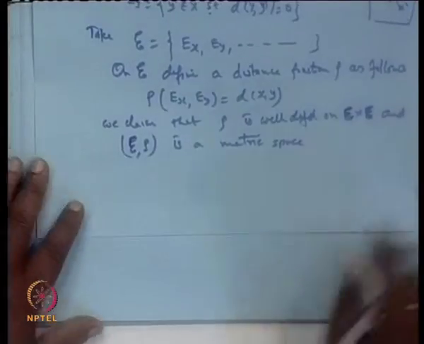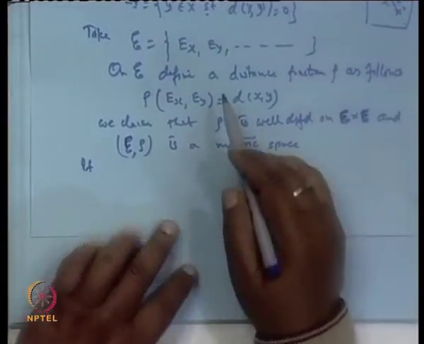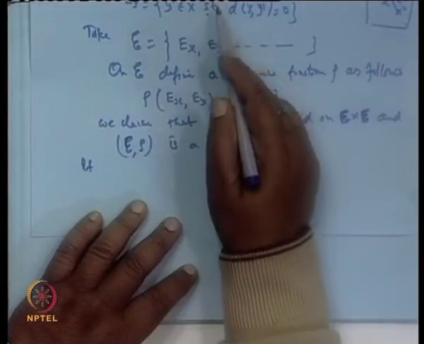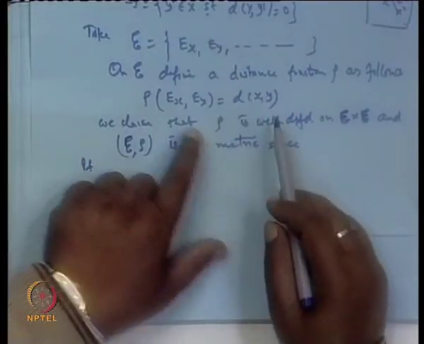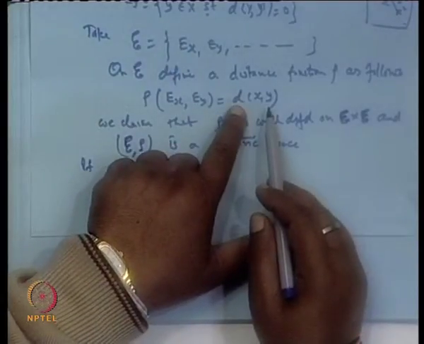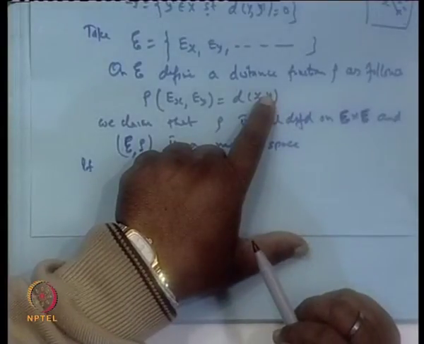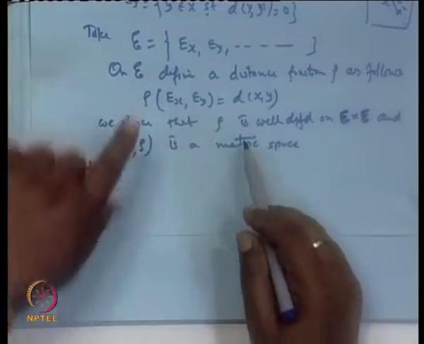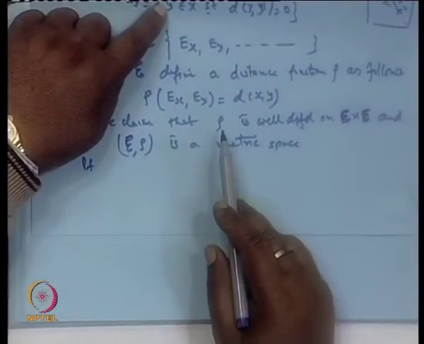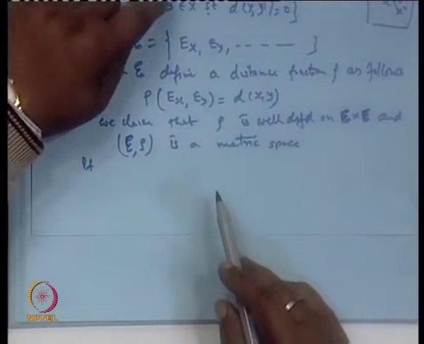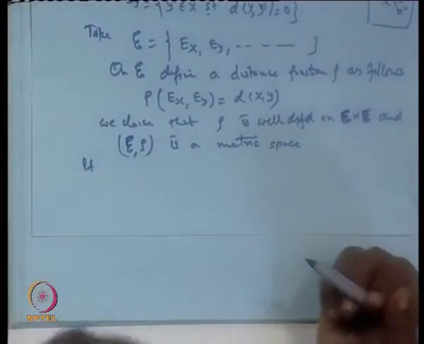Well defined means this: E_x and E_y are two distinct, disjoint classes. We take x from the E_x class and y from the E_y class and find the distance. If this distance d is independent of the choice of points, then it is well defined. Instead of x, I can take x', because it is equivalent to x, or y' because it is equivalent to y, and if the distance between x' and y' is the same as between x and y, then our problem is solved.